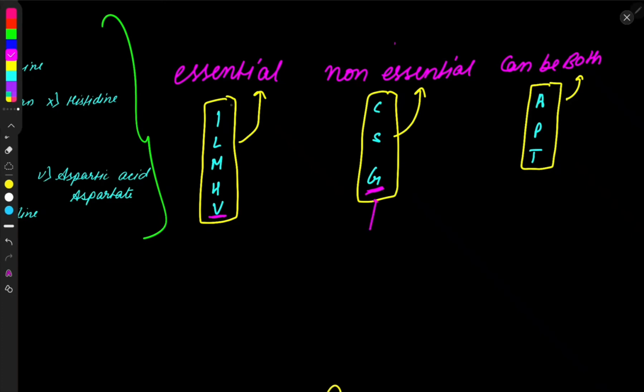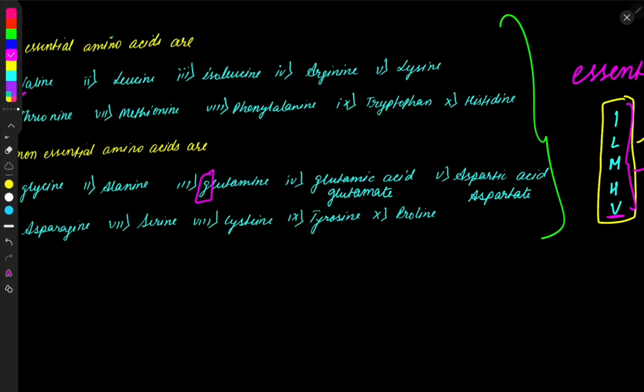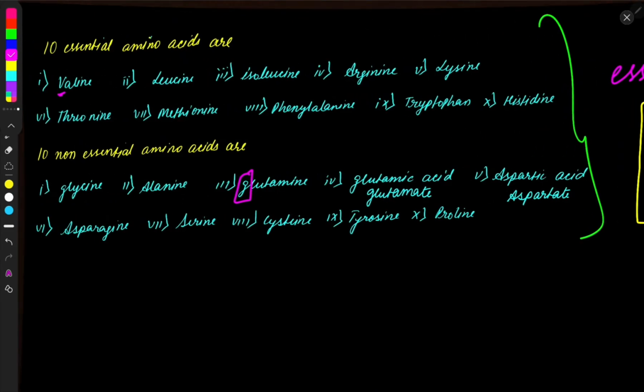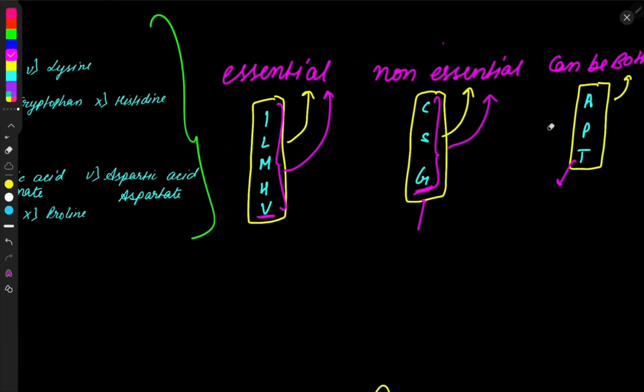All the amino acids starting with these letters would be essential, and all the amino acids starting with these letters would be non-essential. And we have doubt only in these three. Only we have to struggle a little bit in these three letters, because these three letters can be both. For example, let's take the example of A. In A, arginine is an essential amino acid and asparagine is a non-essential amino acid. So here there is a doubt. We can't confirm that with A it would be essential or non-essential.